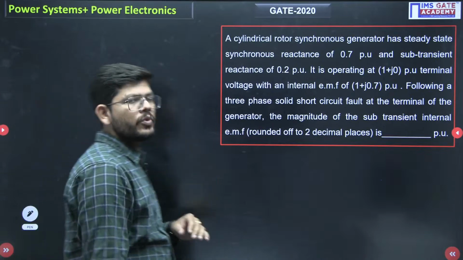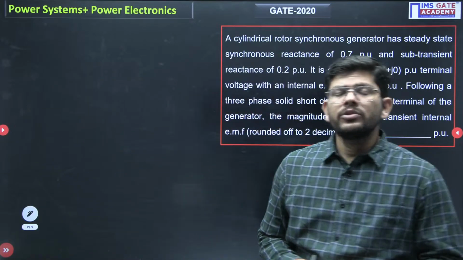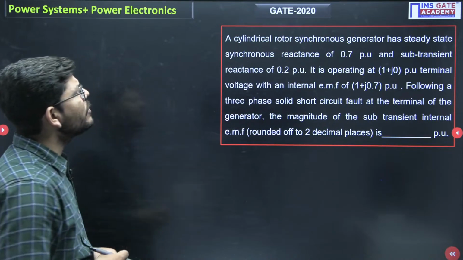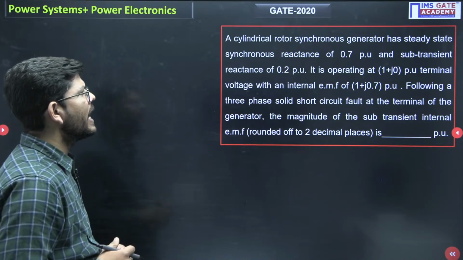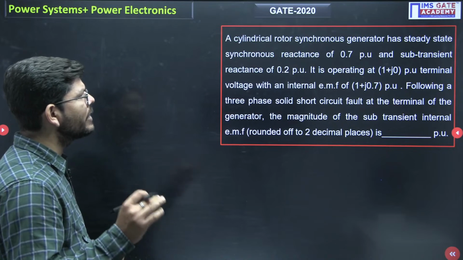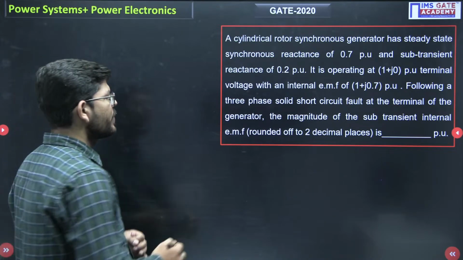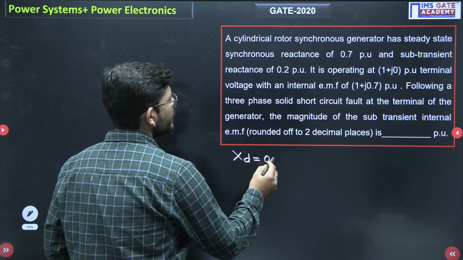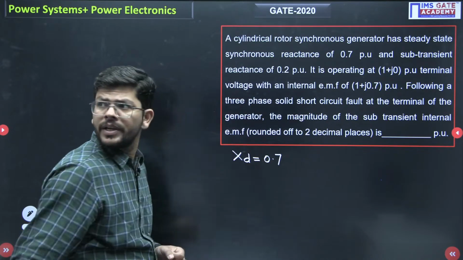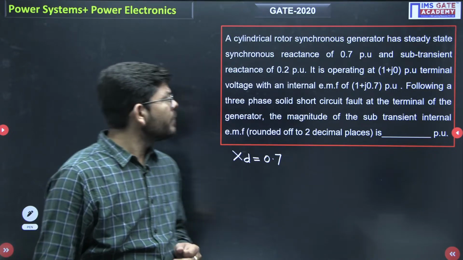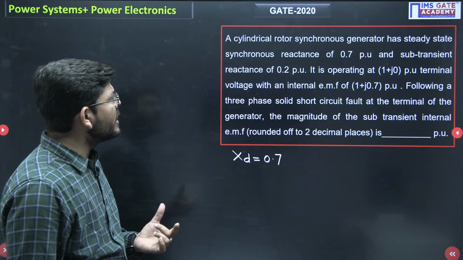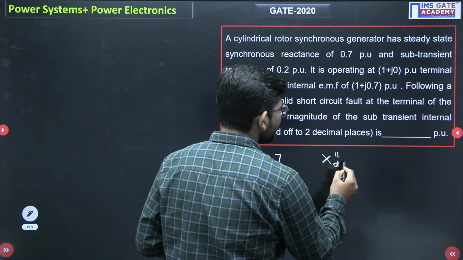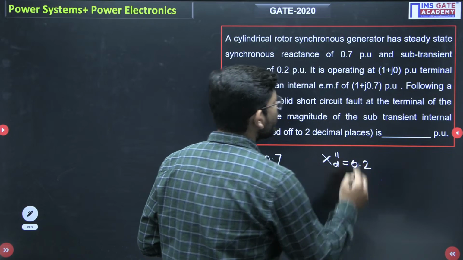So now see this question. Okay. So this question, what is there in this question? A cylindrical rotor synchronous generator has steady state synchronous reactance of 0.7 per unit. Steady state synchronous reactance means X_d, and it is 0.7 per unit. Then what do we have? Sub-transient reactance of 0.2 per unit. Sub-transient reactance means X_d double dash is 0.2 per unit.